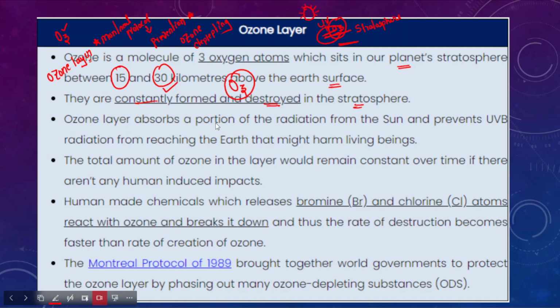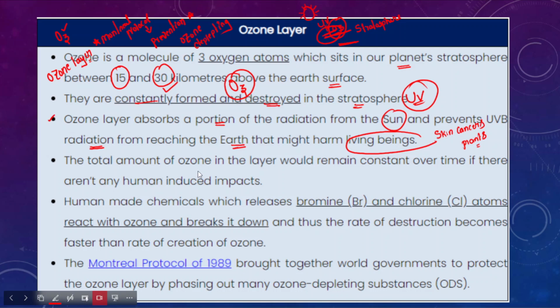And the ozone layer very often absorbs a portion of the radiation from the sun, that is the UV rays. So it absorbs a portion of radiation from the sun, and it also prevents the UV radiation reaching the earth, which might harm living beings. How does it harm the living beings? For example, causing skin cancers, reducing the productivity of plants and impacting the biological activities of the wildlife. So therefore it could harm the life on this planet. So this ozone has been playing a very important role, right?